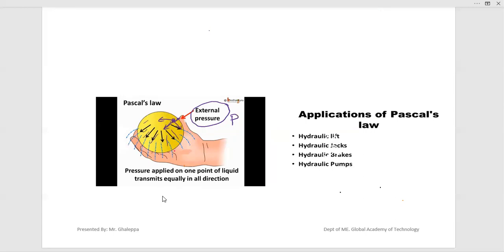So pressure applied at one point of a liquid is transmitted equally in all directions. The pressure transmitted in the x direction, the y direction, and the z direction are the same. This is the meaning of Pascal's law. Pascal's law is used in hydraulic lifts, hydraulic jacks, braking systems, and hydraulic pumps. These are all machines where we use the applications of Pascal's law.